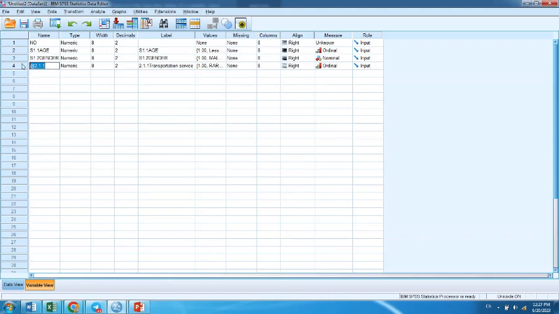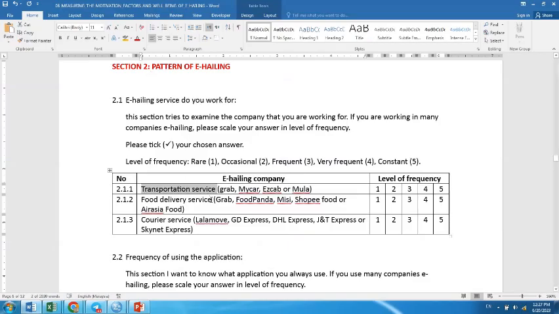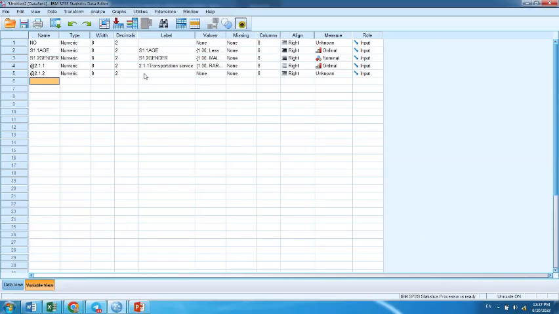Let me copy this one and put it here as 2.12. Let's check the question, 2.12. Instead of doing everything again, what you need to do is just copy and then paste. That's all I want to show. This is ordinal here as well.